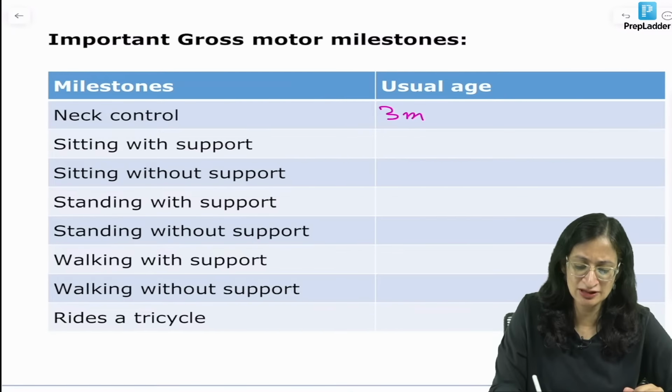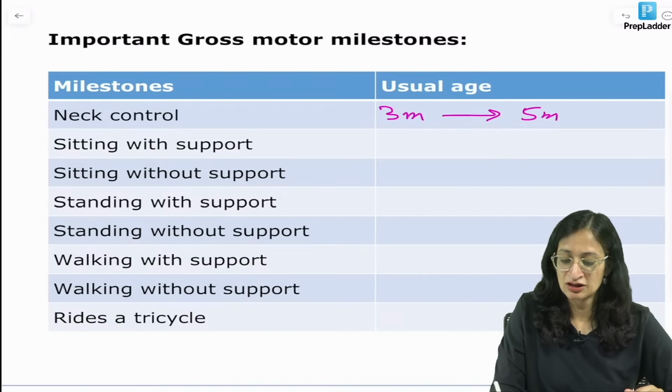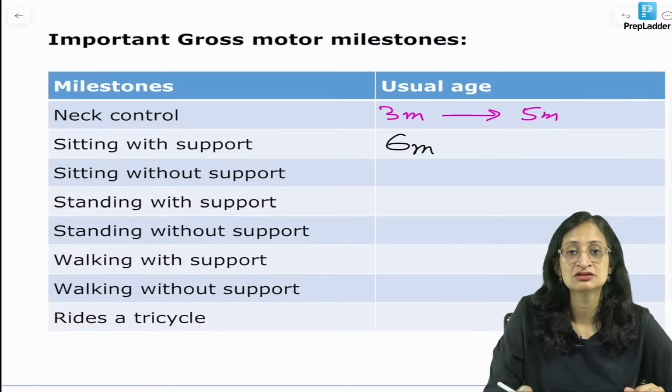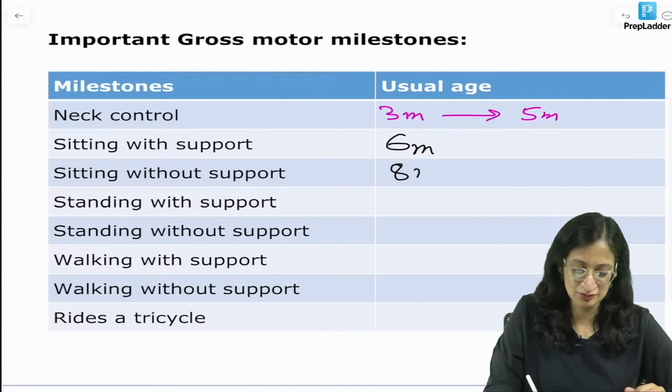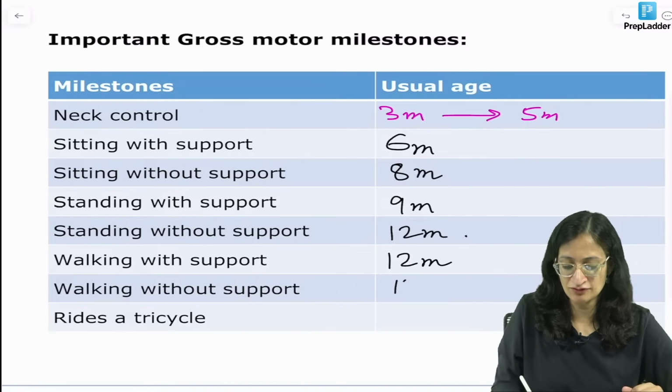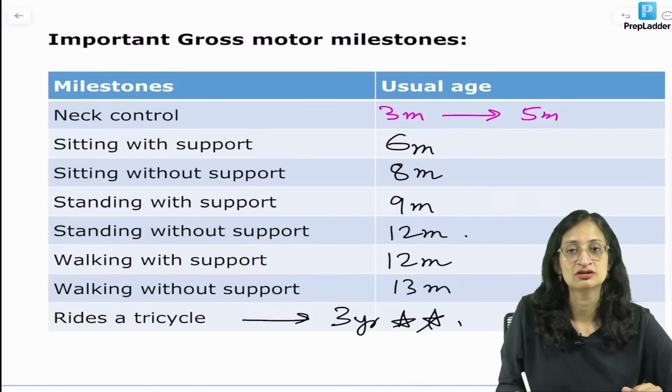Partial neck control comes by 3 months, complete by 5 months. Sitting with support comes by what? 6 months, right? Sitting without support by 8 months. Standing with support by 9 months, standing without support by 12 months. Walking with support by 12 months, walking without support by 13 months, and rides a tricycle at 3 years, very, very important. Okay?